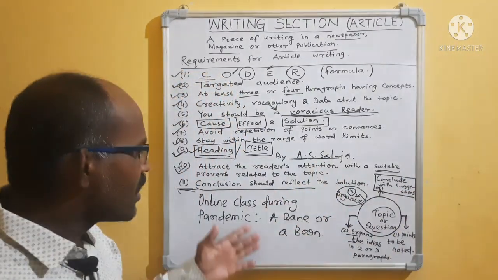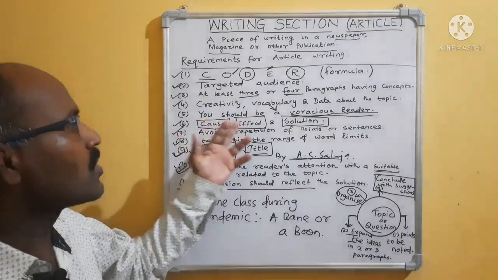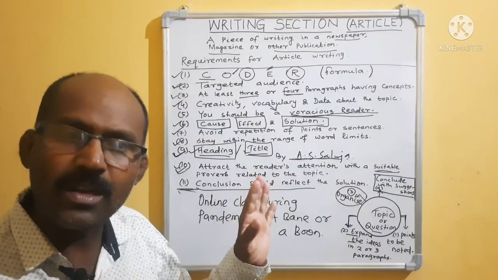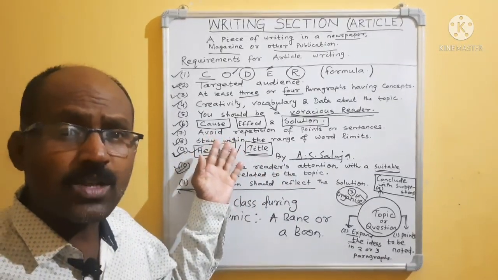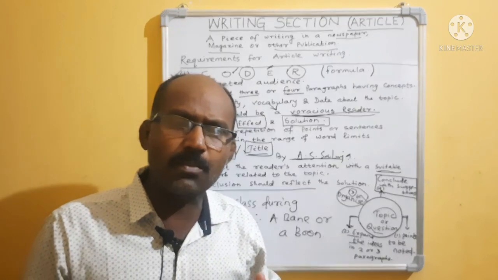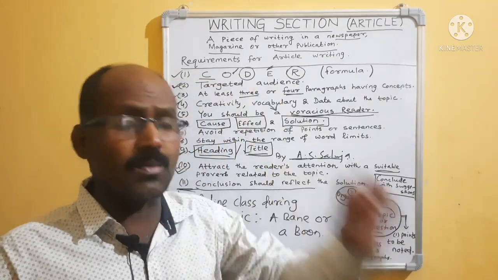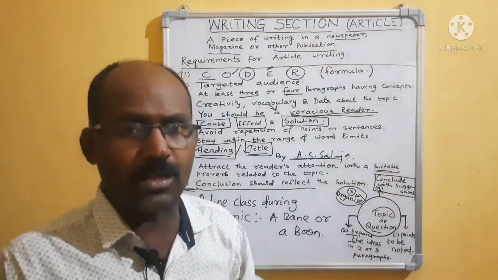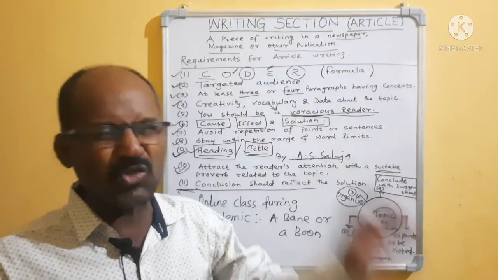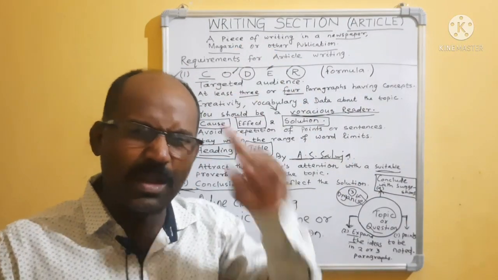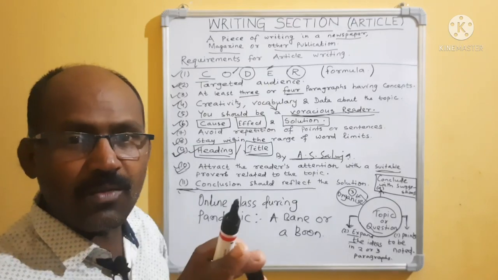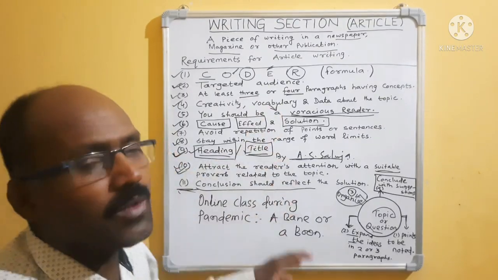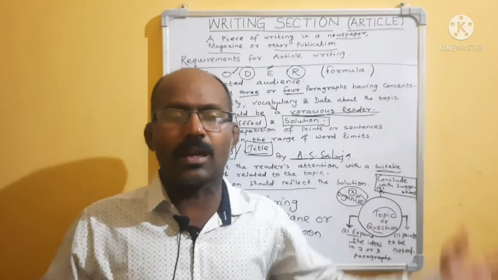In the middle, you have described the cause, effect, etc. You can take burning examples. How will you get burning examples? If you become a voracious reader, if you read a magazine or a newspaper in day-to-day life, definitely your vocabulary power will develop. Today I gave the formula and tomorrow you will write a good piece of writing?